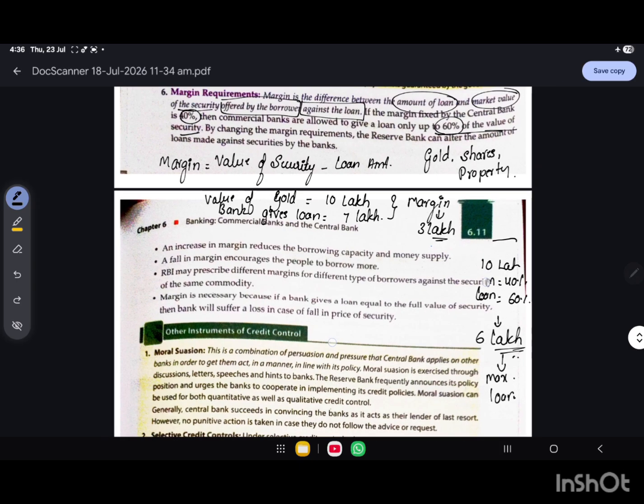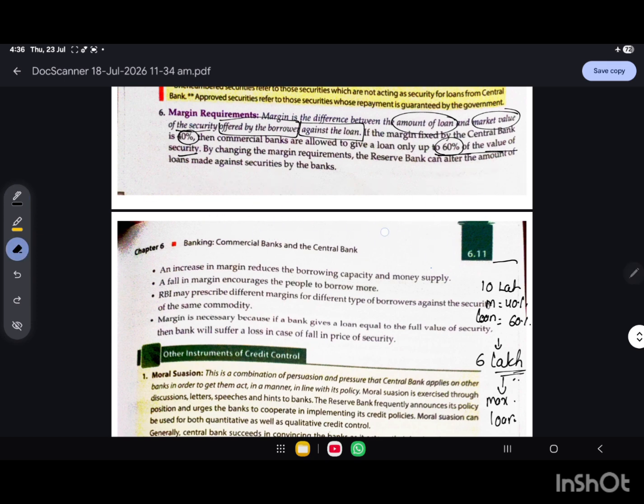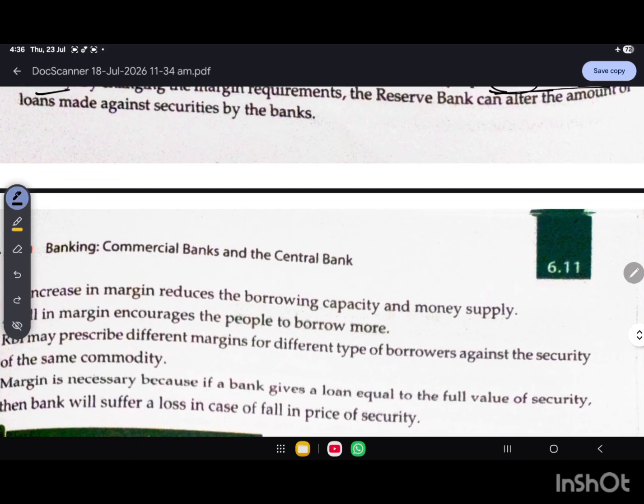That is the margin. Now let's understand what happens if the RBI increases the margin, how it will affect credit creation, and what if the RBI decreases the margin and how that will affect the money supply in the economy. So carefully observe: if the RBI increases the margin, let's say the margin increases from 40% to 60%.